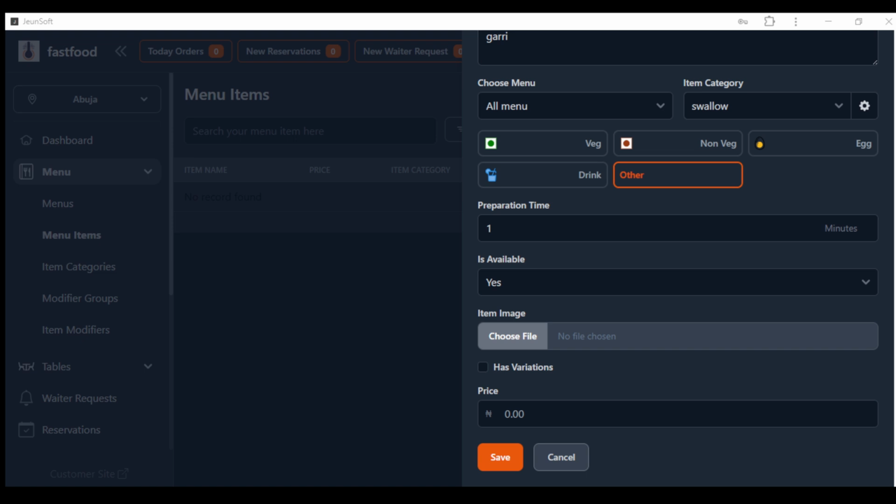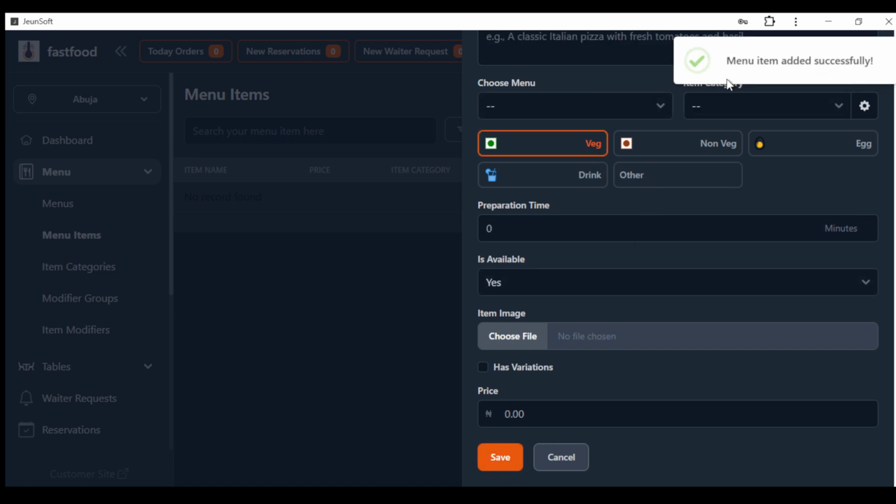Let's look for something. A picture of, okay, I found one picture. Okay, this is nice. Let's use this. So I just add one picture and the price. That's the last thing. Let's say the price is 500 naira. Save.